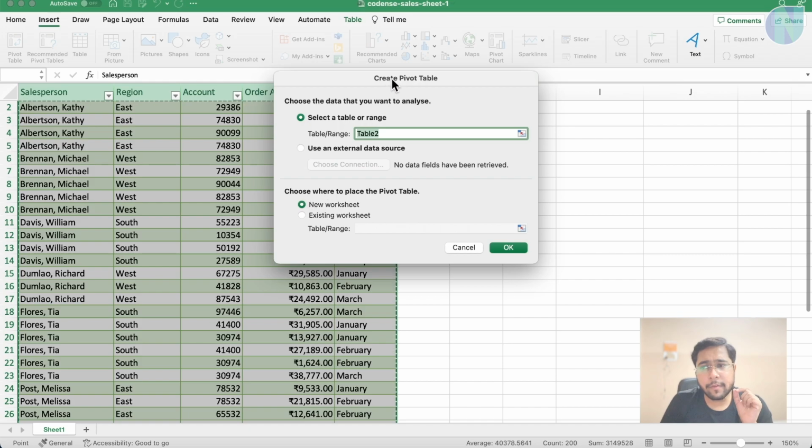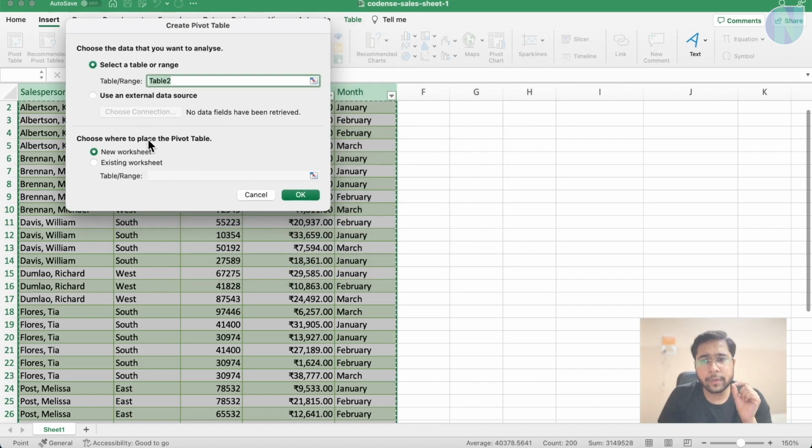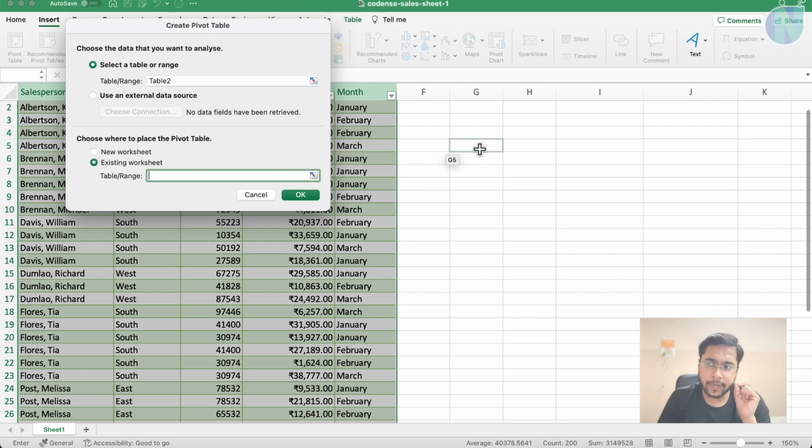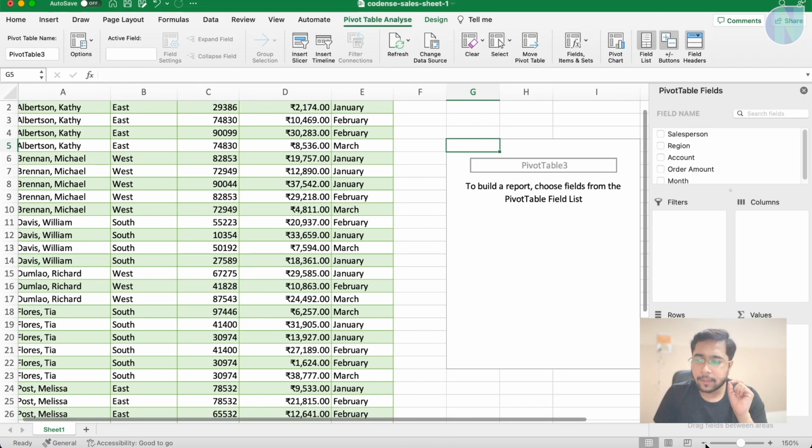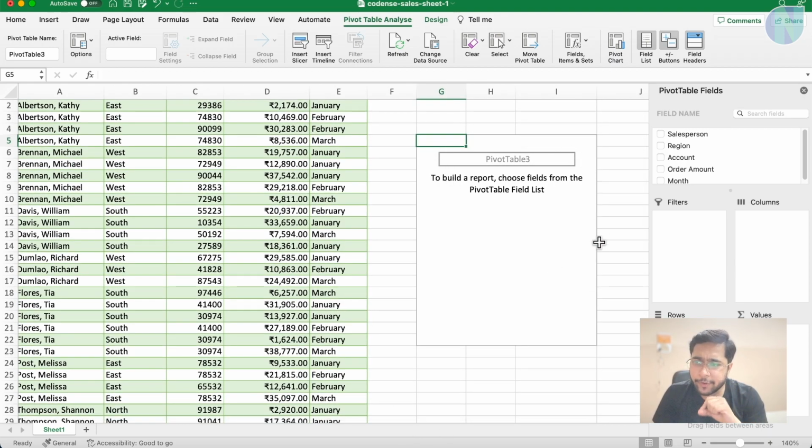Now we will say where we want to create our pivot table. Do we want to create our pivot table in a new worksheet or in an existing worksheet? I will say create it in an existing worksheet, and I will click here and click OK. So you can see this happens. Now on the right hand side there is the pivot table fields or pivot table analyze ribbon-like tab coming up.